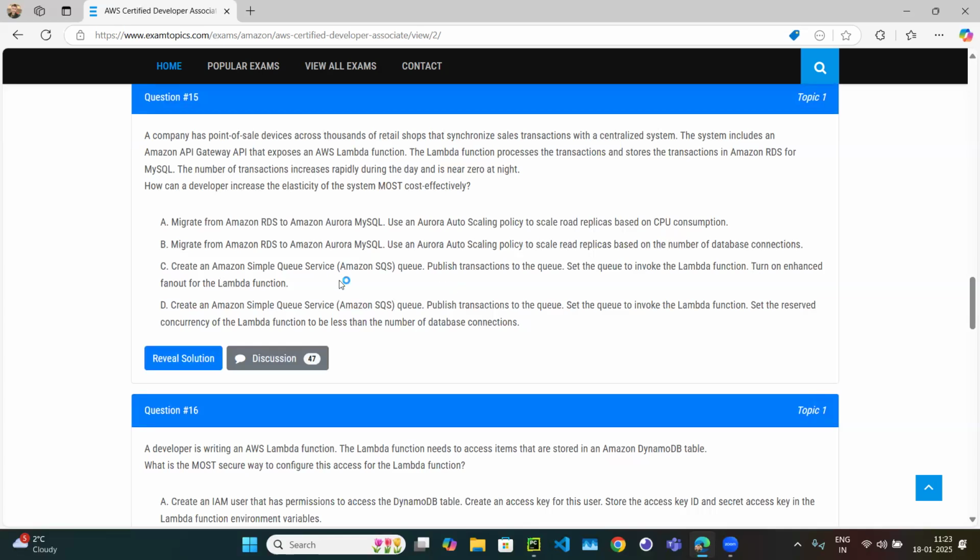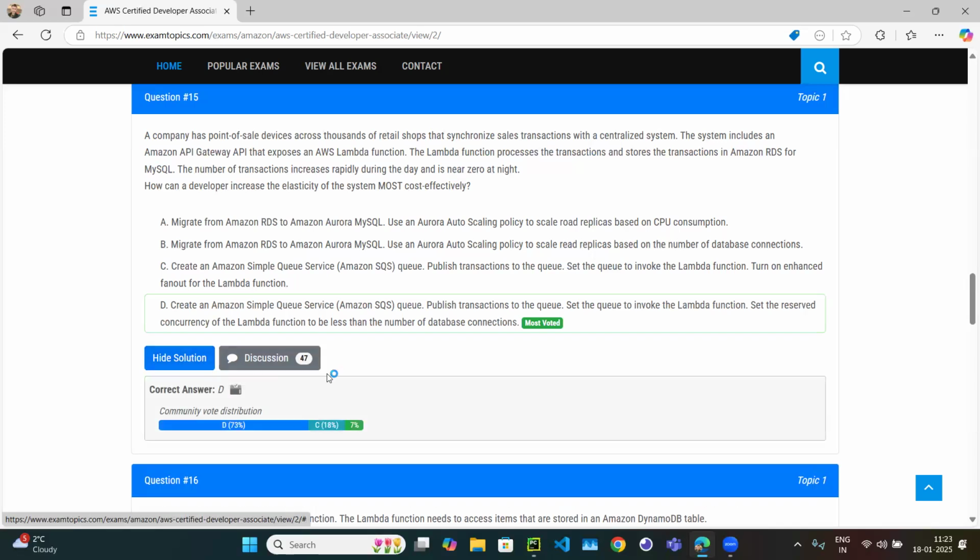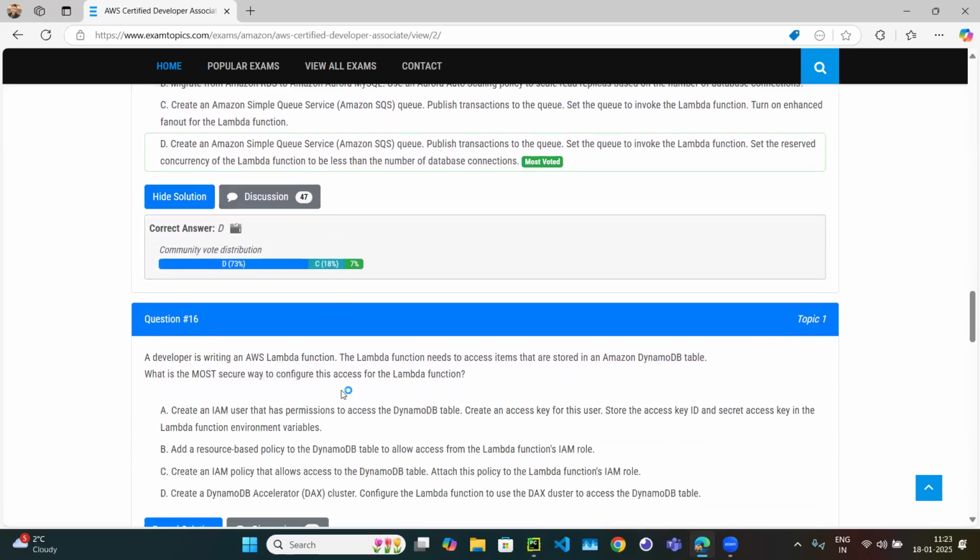enhanced fan-out, it means more connections, and more connections mean more throttling. But here you want to set some concurrency so that, let's suppose you have only 10 database connections. If 20 Lambdas are triggered, or Lambda triggers 20 times, the transactions will be throttled, or maybe they will fail. So you have to take care of that as well. So option D is correct. Even if you see people say C 7%, D is correct.